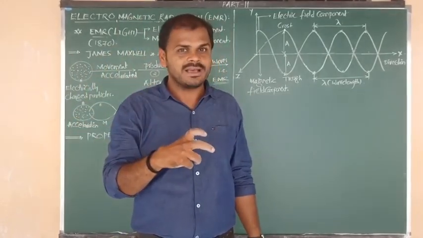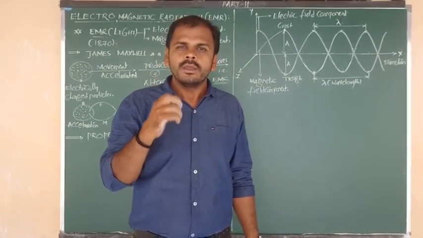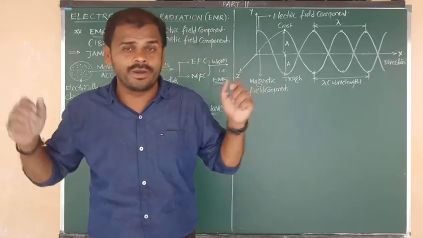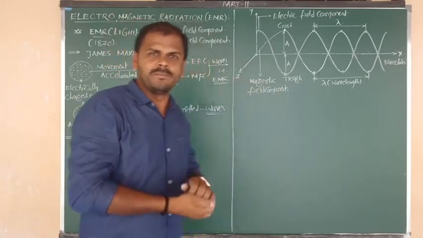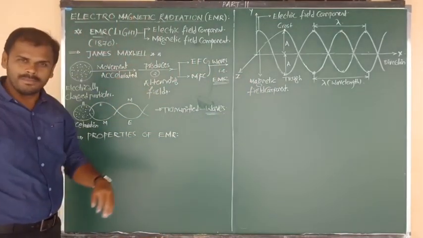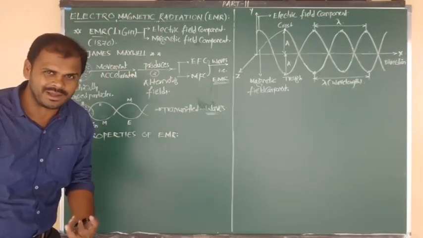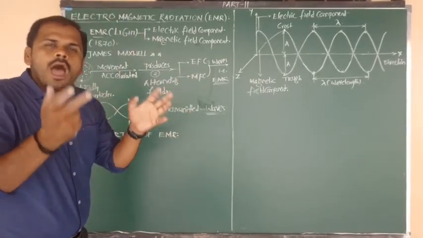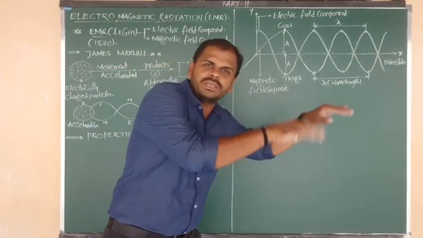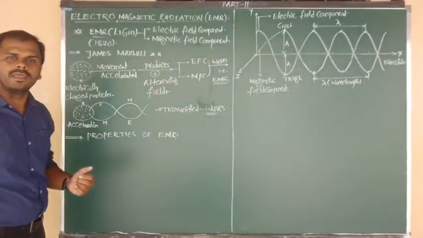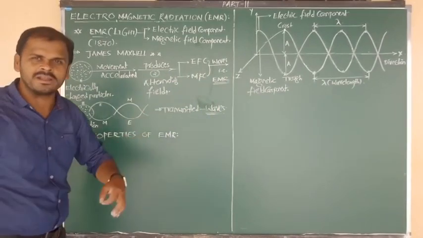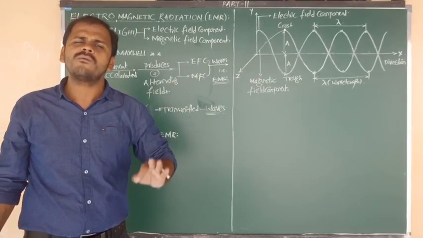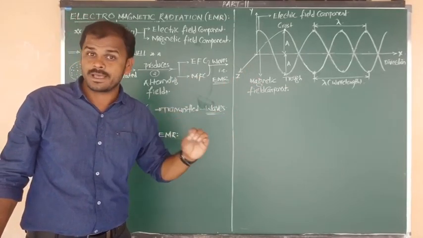In this video class, I am going to teach you, according to James Maxwell's electromagnetic theory of radiation, what is meant by EMR, that is, what is meant by electromagnetic radiation, how electromagnetic radiations are produced, how they are transmitted and move, and finally what the properties of electromagnetic radiations are. Around 7 to 8 properties are there. Each and every piece of information I am going to discuss now.